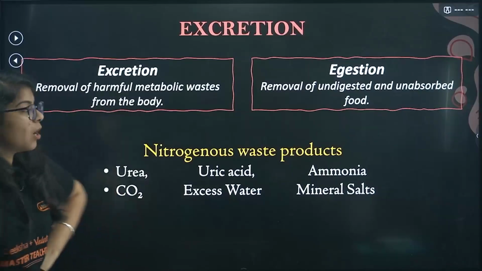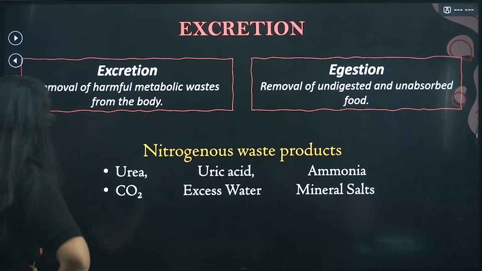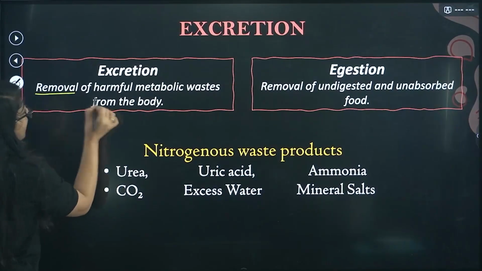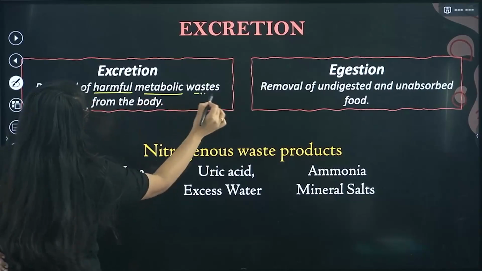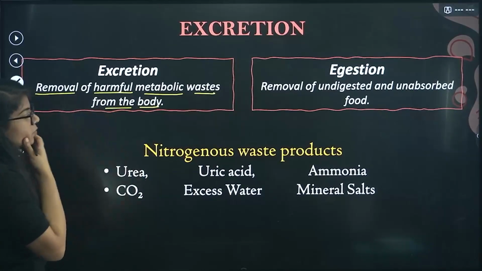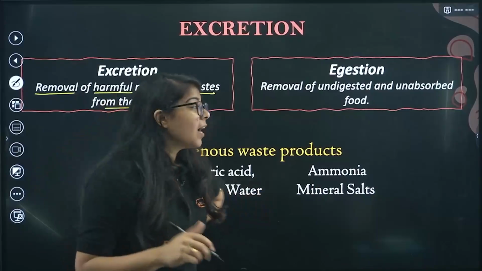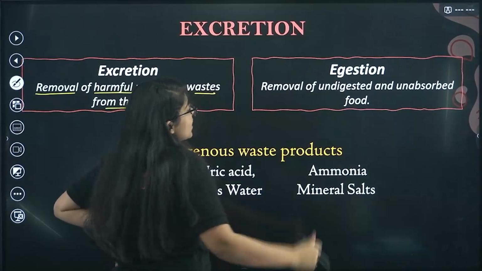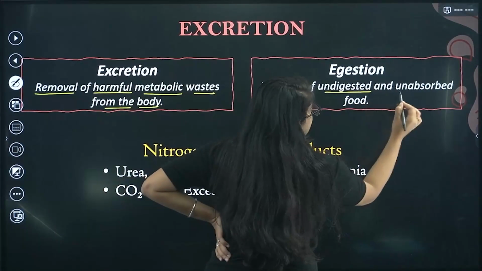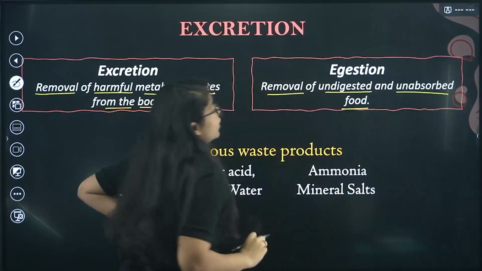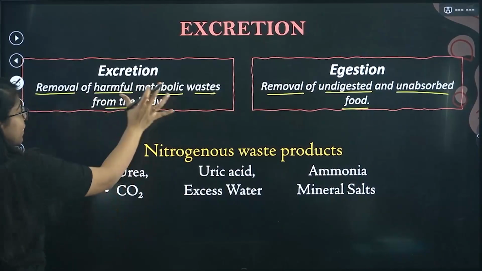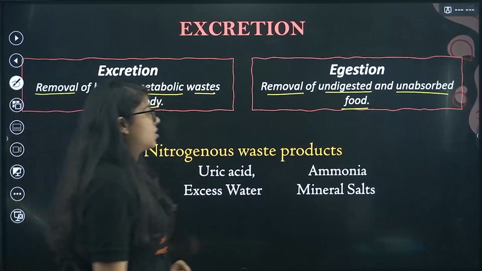It is egestion. Now, what is excretion? Now, see. Removal of harmful metabolic waste from the body. Ma'am, this is the same. What is the difference? So, egestion, beta, see. Egestion is the removal of undigested and unabsorbed food. There is a very big difference between metabolic waste and undigested waste.